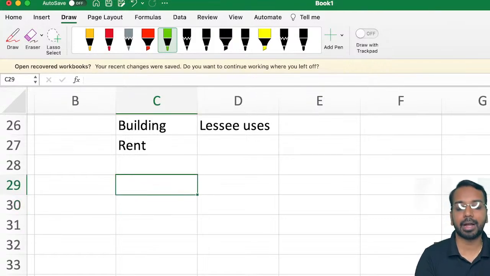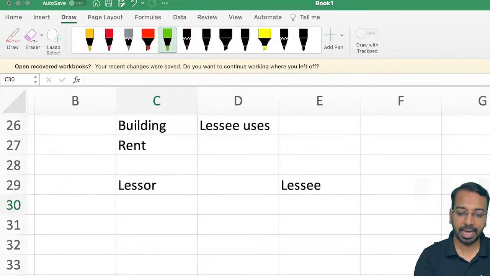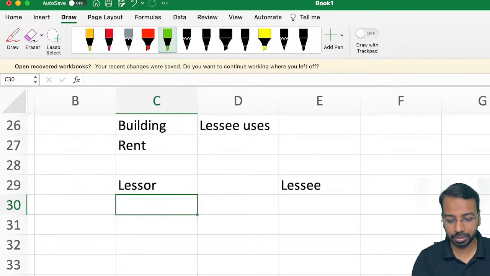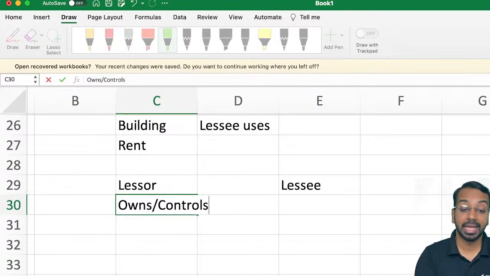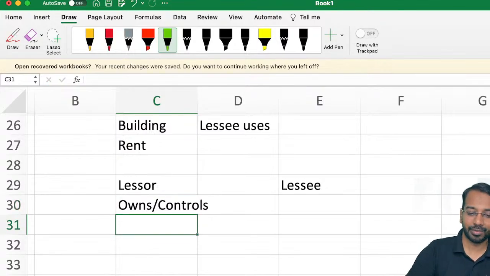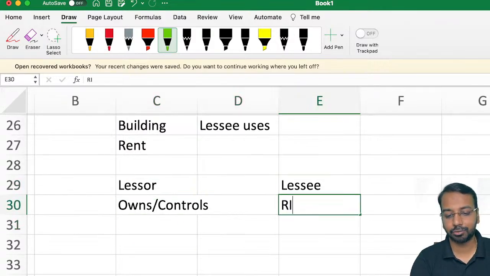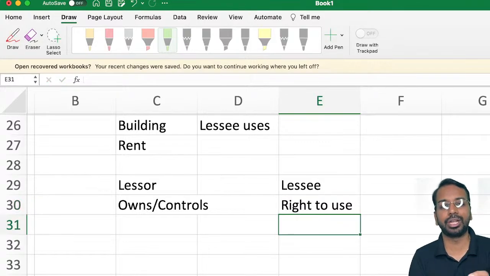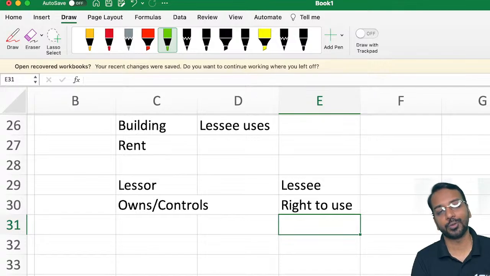So when it comes to the accounting aspect of leases, there are two parties, lessor and lessee. Lessor is the one who either owns the asset or who already controls the asset. Meaning to say, lessor may have also taken it on lease. We'll understand the concept of sublease subsequently. The lessee is the one who has the right to use the asset. So I'm using only right to use because now we have understood what is right to direct the use. So now I'll be using the short term called right to use. Lessor owns the asset, lessee has the right to use the particular asset.